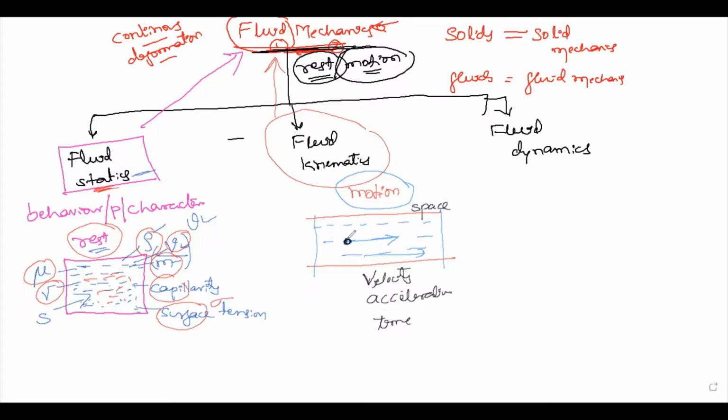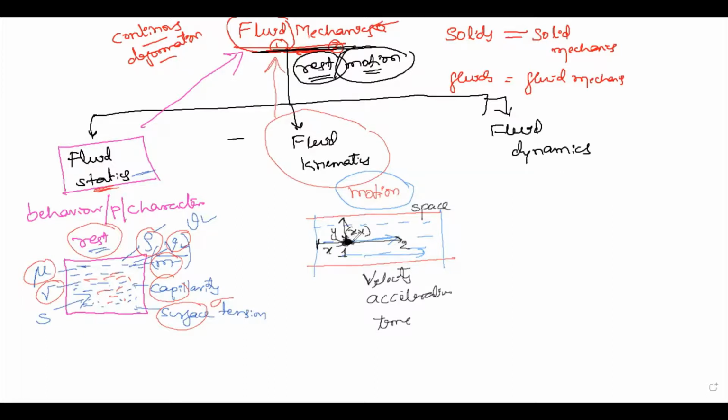For example, this is a water droplet or water particle. This water particle is moving from point number 1 to point number 2. At point number 1, it is located with some x distance and y distance. For example, this is located at a distance of x from the inlet, and this fluid particle is located at y, the height from the top of the pipe.